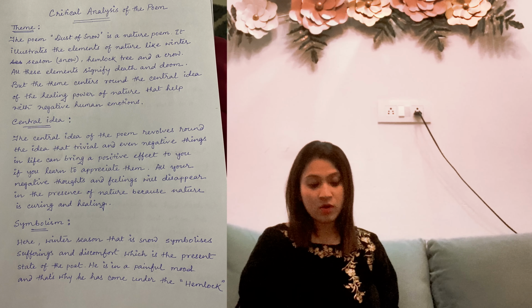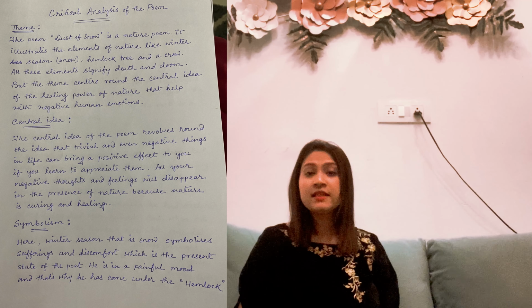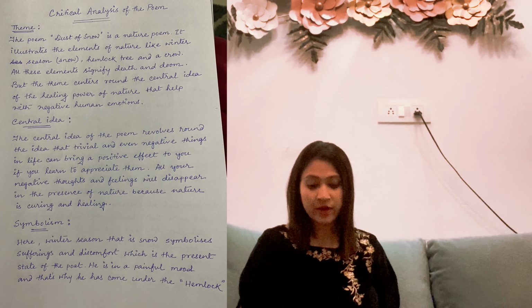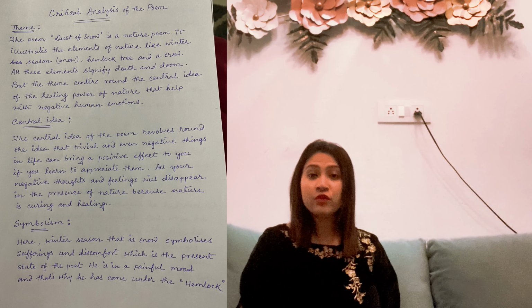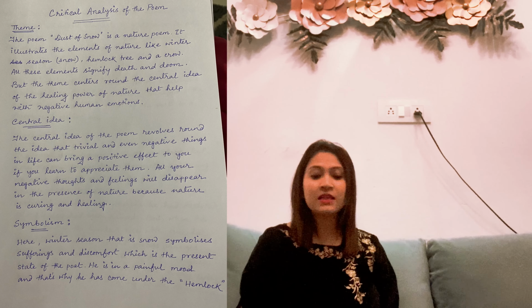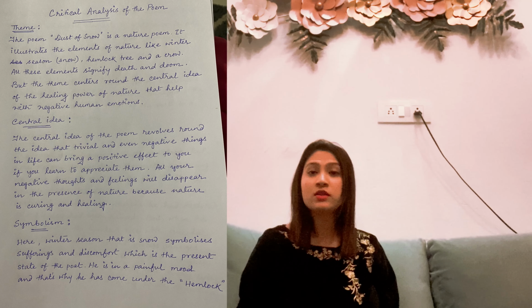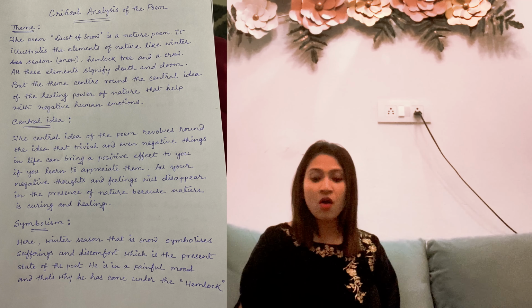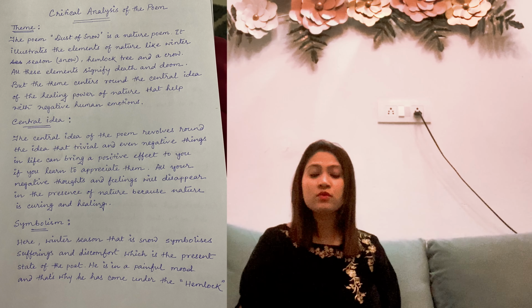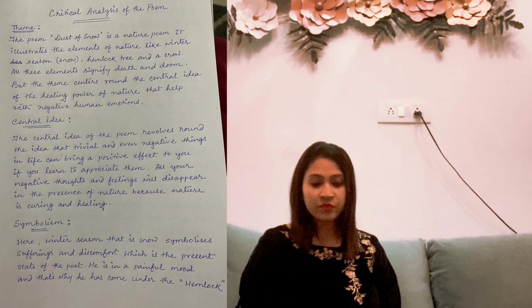Let's see about the symbolism. Here, the winter season, that is the snow, symbolizes sufferings and discomfort, which is the present state of the poet. He is in a painful mood, and that's why he has come under the hemlock tree with suicidal thoughts, as the hemlock tree symbolizes poisonous elements of nature, or it's an element of suicide, as I have said. Next, the crow symbolizes bearer of doom and death.